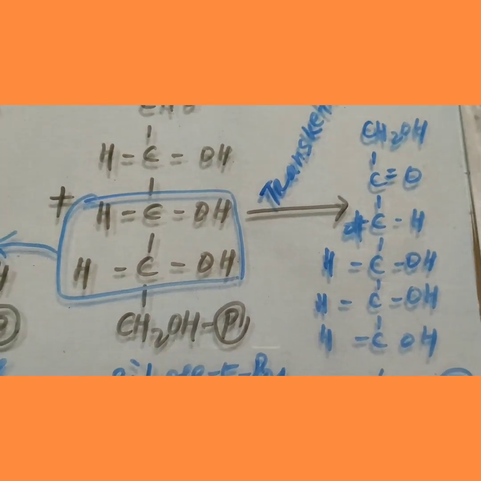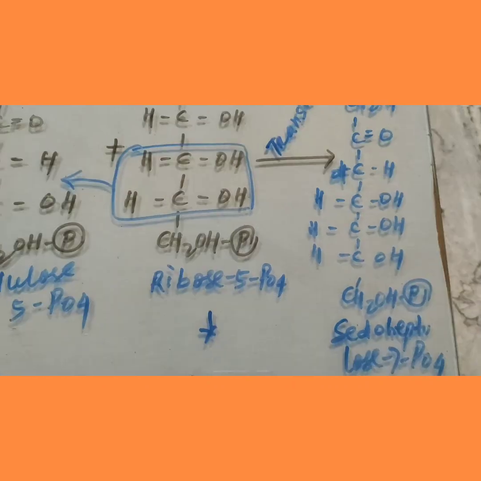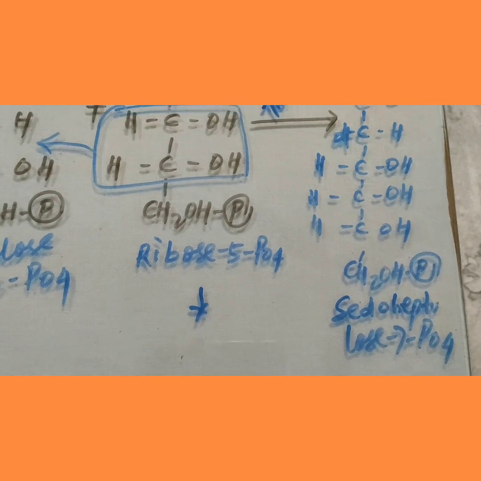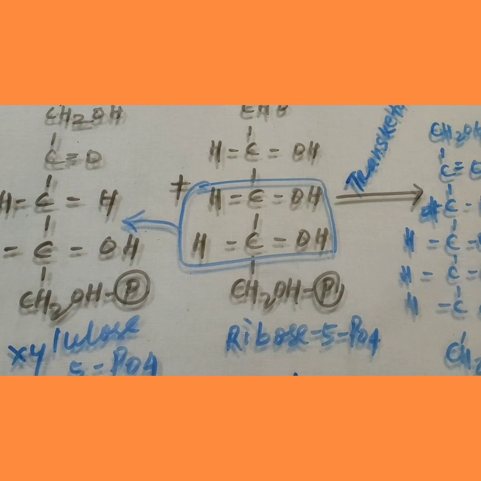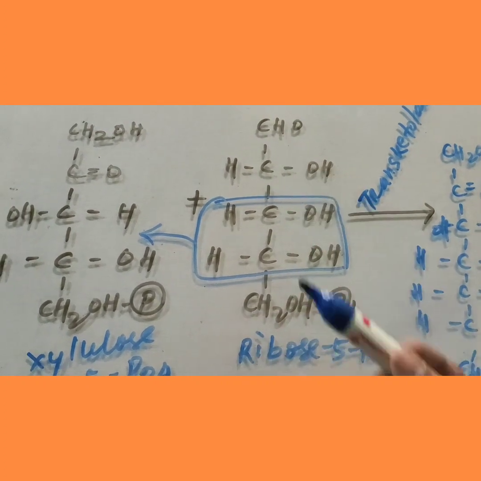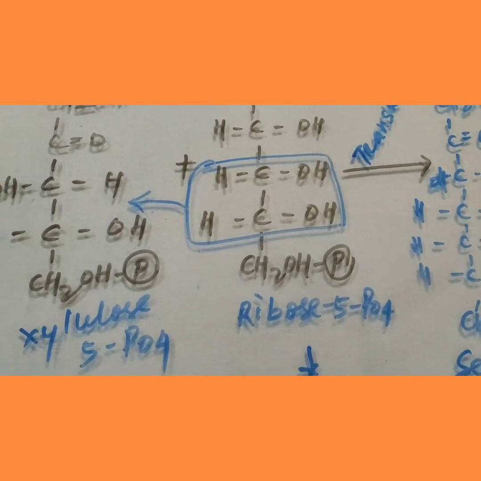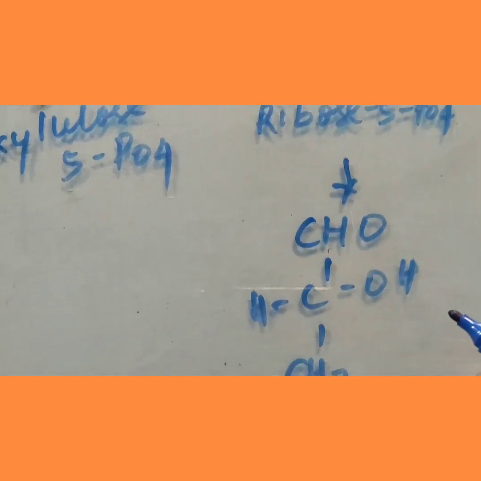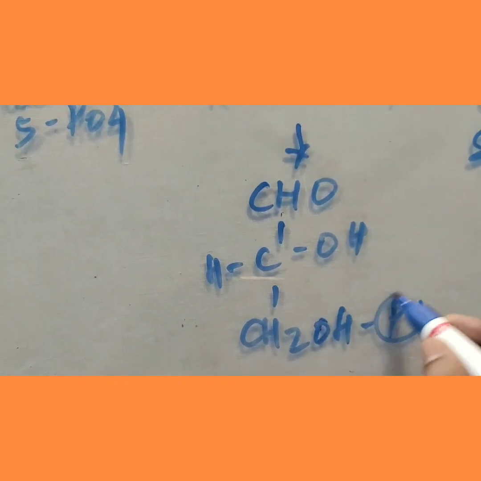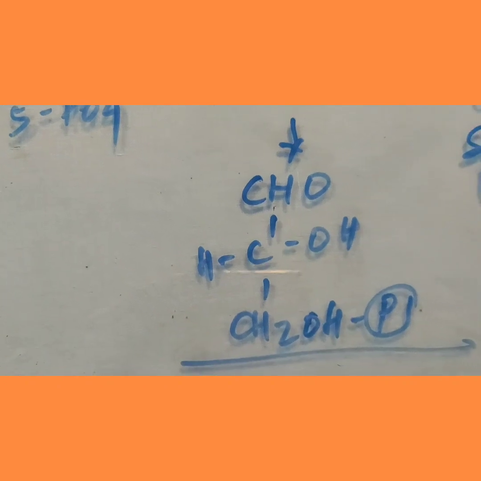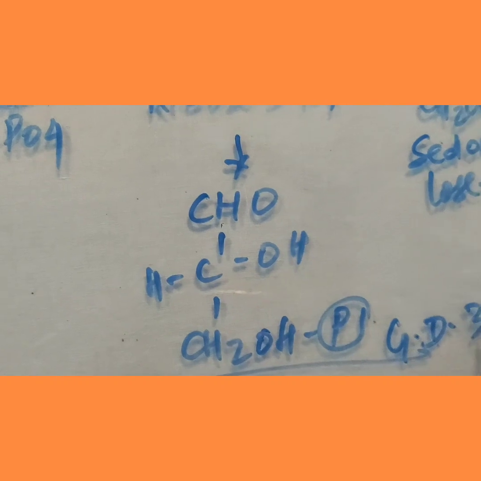It became sedoheptulose 7-phosphate. What remains after the reaction? Mind it, CHO at the above, HOH, then CH2OH attached to phosphate. It became a triose, glyceraldehyde 3-phosphate.